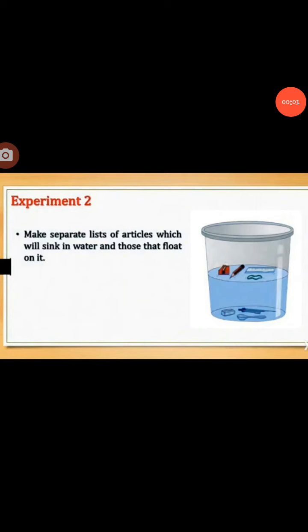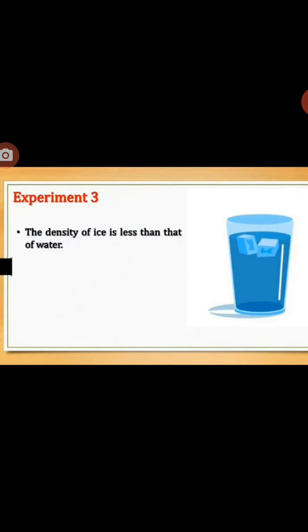Now, experiment number 2. Take a bucket of water, drop many different kinds of articles in it. Make separate lists of the articles which sink in the water and those that float on it. So the articles which are heavy will sink in the water and those which are lighter in weight will float on it. Now experiment 3. Take some water in a pot and add a few pieces of ice to it. Observe what happens.